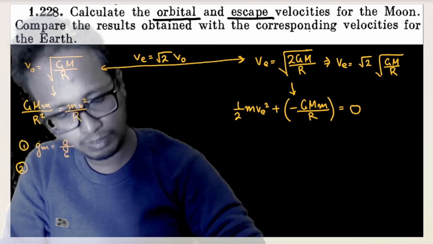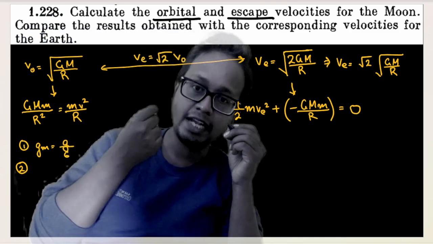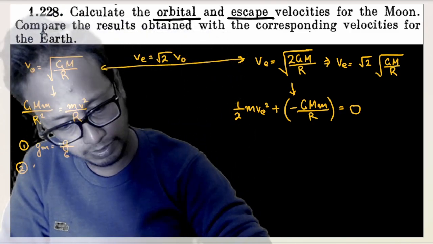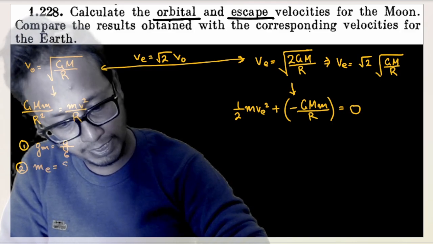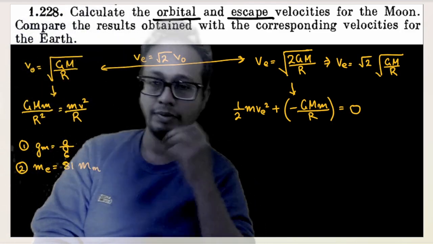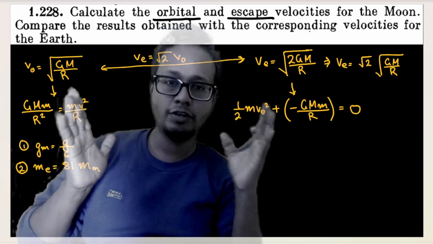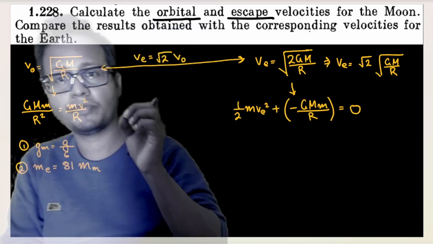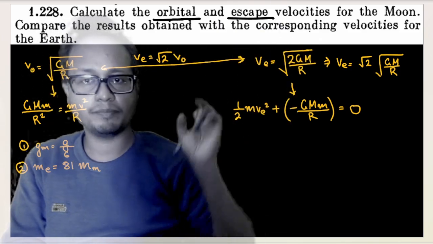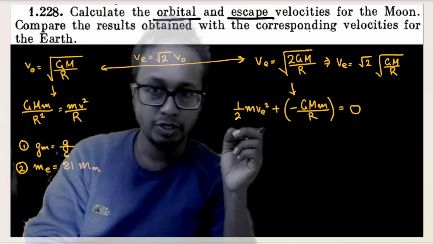The moon is 81 times lower in mass than the earth. That means mass of earth is equal to 81 times the mass of moon. There are a few things you need to remember inside your syllabus. Rest of the data would be given in the question. So for orbital and escape velocity, plug in the data, find the answer and divide them or compare them. Okay, so these are question numbers 2 to 8.